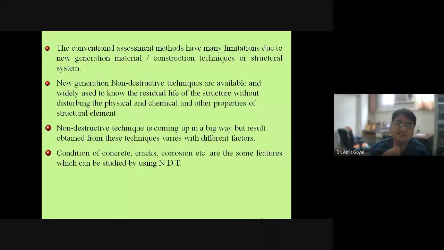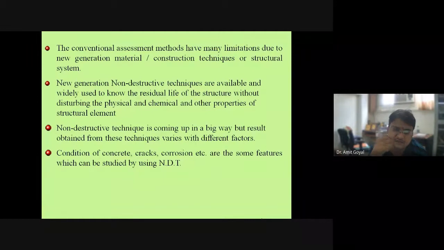So another thing: in non-destructive techniques nowadays we are getting new technological equipment, and we are able to precisely find out the strength of the concrete, right? So there are many ways, we'll discuss later in these slides.